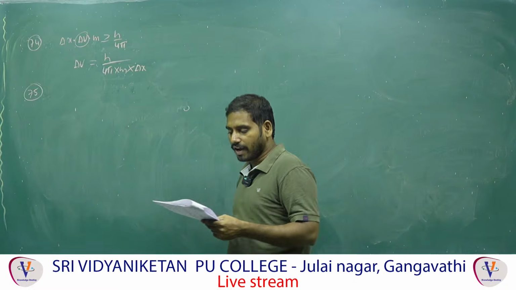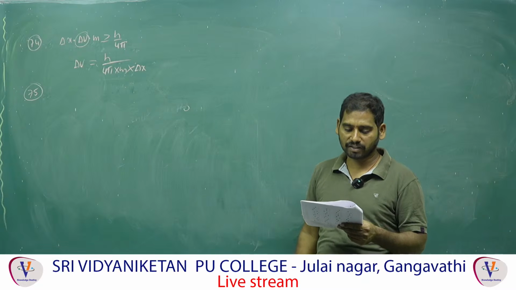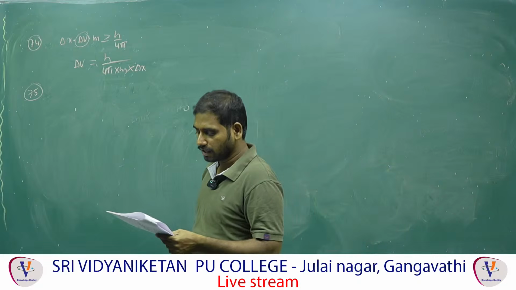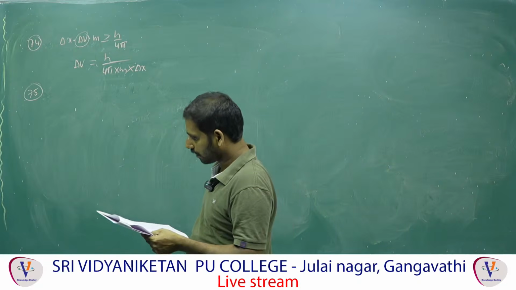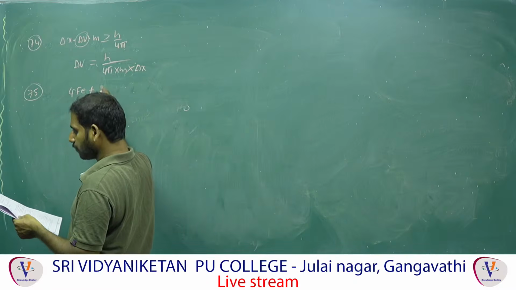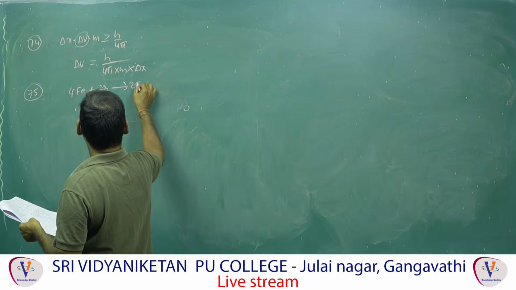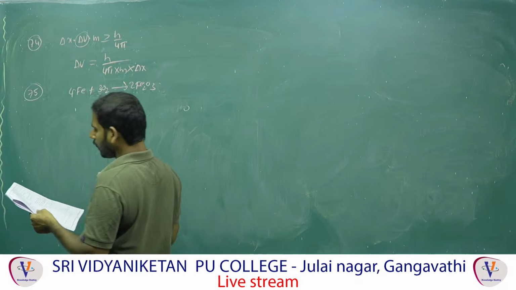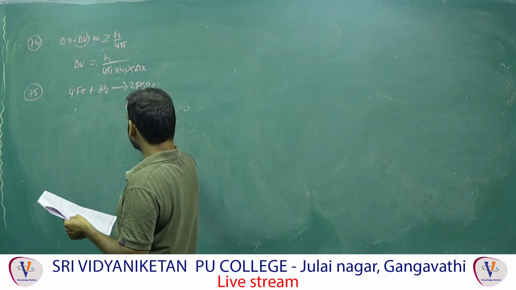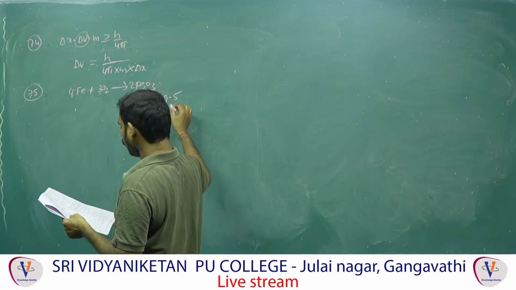75. Oxidation of iron is given. The question says the entropy change of the reaction is minus 549 joule per mole, and the reaction is non-spontaneous. Listen carefully here. 4Fe plus 3O2 gives 2Fe2O3. They are given that. Then the entropy change delta S is given. How much is given? Minus 549.4.